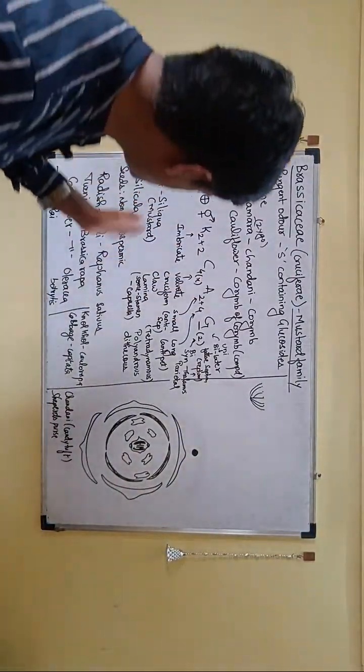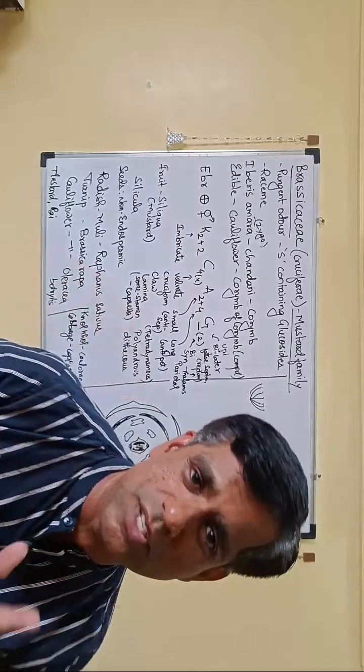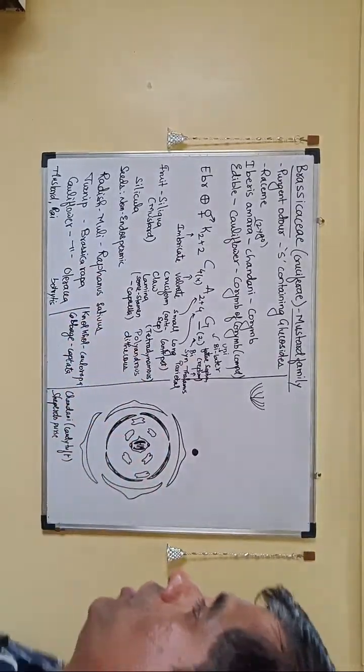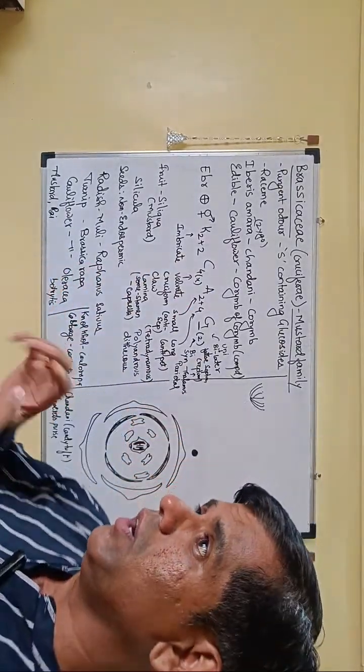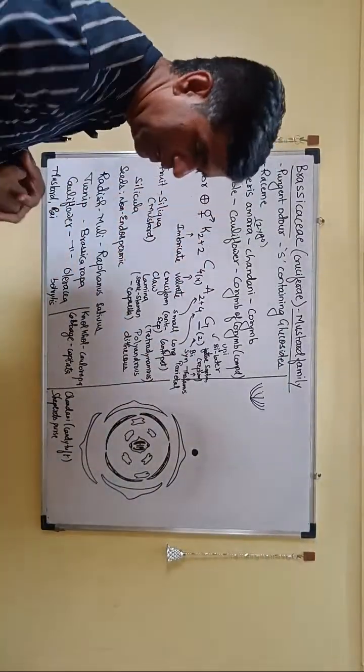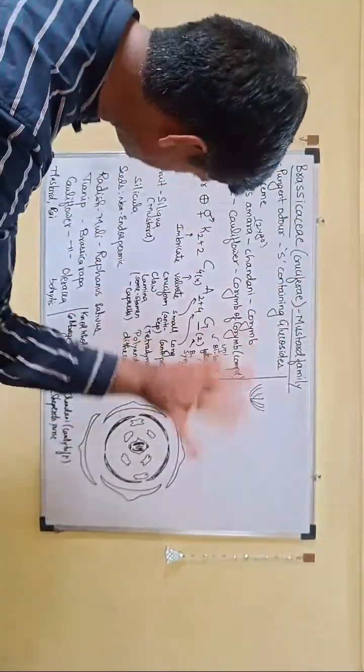The seeds, they are non-endospermic. You may just remember the name of the fruit. It is a silicula or a siliqua. In mustard, it is a siliqua, and then there are smaller ones, that is your silicula. As I told, I'm not going to detail. You just remember the names of this.